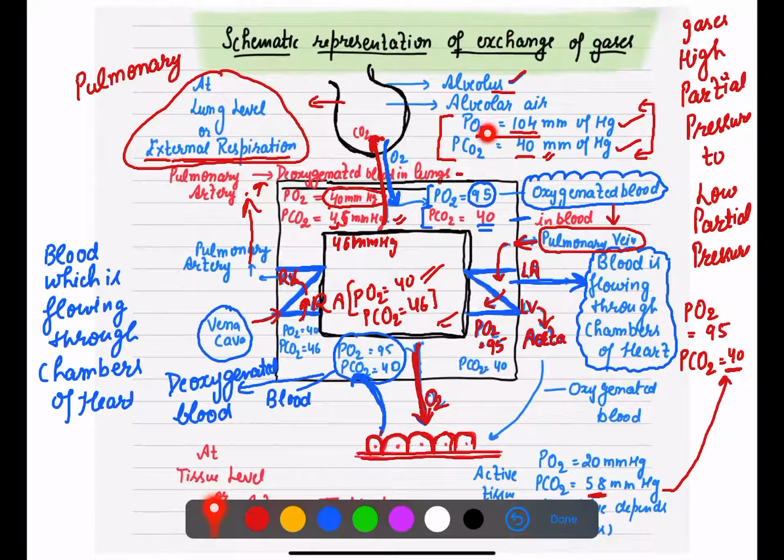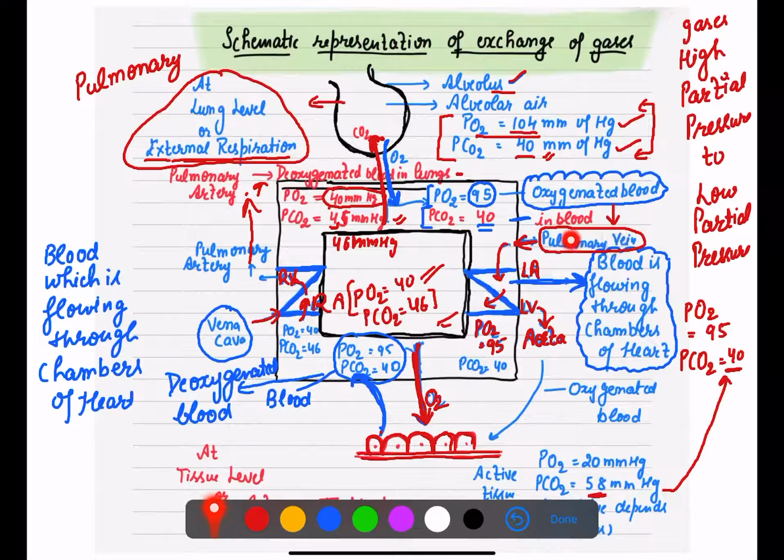What is the partial pressure of oxygen in the alveoli? 104. And what about in your blood? It is 40 mm of mercury. So now oxygen will come into your blood. When oxygen is being added to your blood, what will we call this blood? Oxygenated blood, because this blood now does not have as much CO2, you have given it out. Now the partial pressure of this oxygenated blood has changed. It now has 95 mm of mercury oxygen, and how much CO2 here? CO2 will still be there. It does not happen that it only becomes oxygenated. The oxygen is high, but some amount of CO2 will still be there. So that will be 40 in the oxygenated blood.